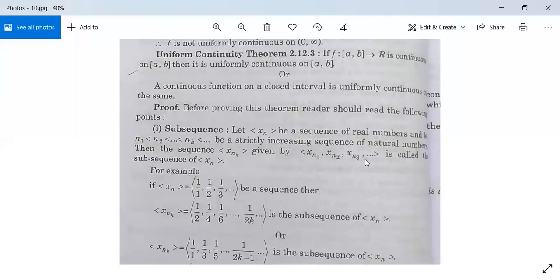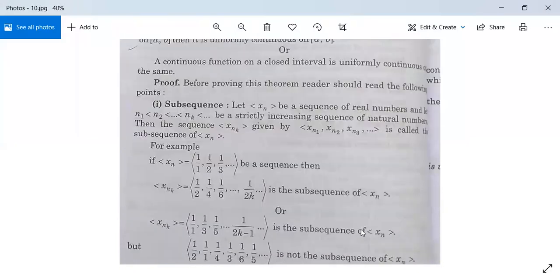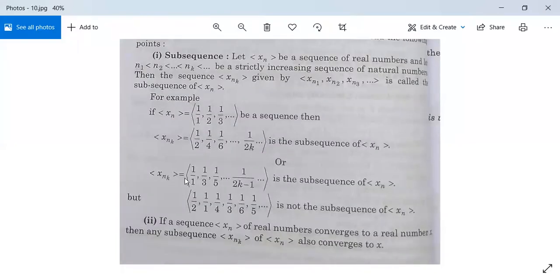यहाँ n1, n2, n3 क्या है? Increasing sequence. For example, if xn is equal to 1 by 1, 1 by 2, 1 by 3 and so on be a sequence, then x_nk equal to 1/2, 1/4, 1/6 and so on is the subsequence of xn. क्यों? क्योंकि ये जो n1, n2, n3 increasing sequence हो गया और उनके corresponding ये भी एक हमारा sequence हो गया. So it is your subsequence of x. और x_nk is equal to 1 by 1, 1 by 3, 1 by 5, and so on, 1 by (2k minus 1), is the subsequence of xn.